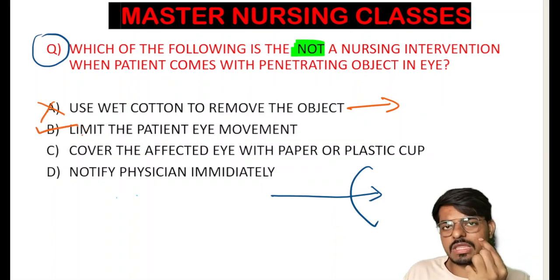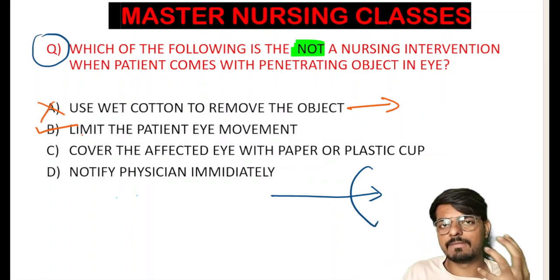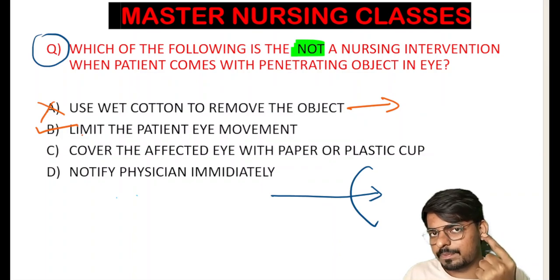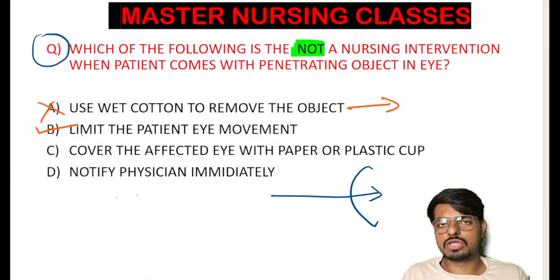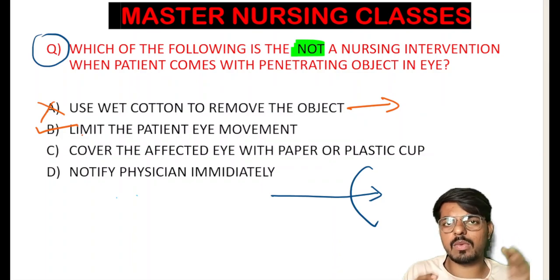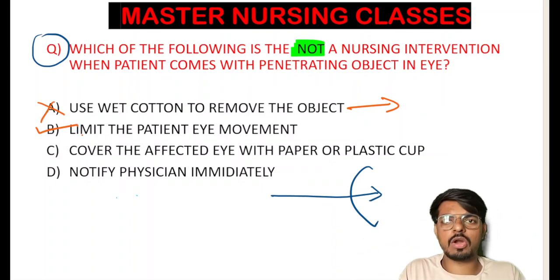If something is there in the eye and we are moving the eye right, left, up, down, that particular thing, the entered foreign body, will damage the eye further. So in order to avoid that, we will cover both the damaged eye and the non-damaged eye. Why do we have to cover the non-damaged eye?